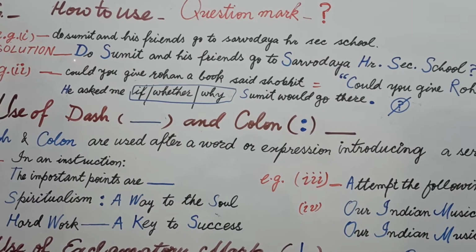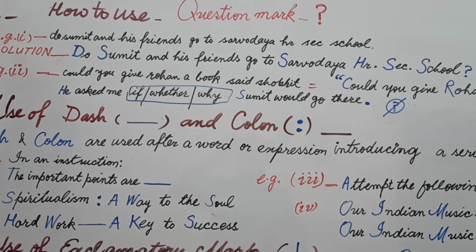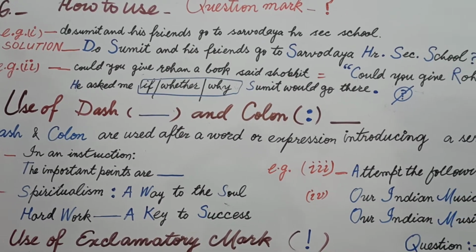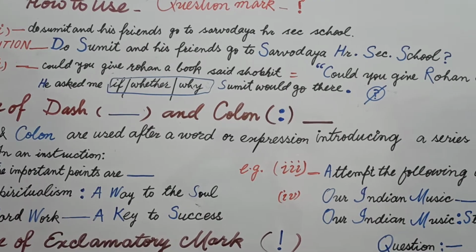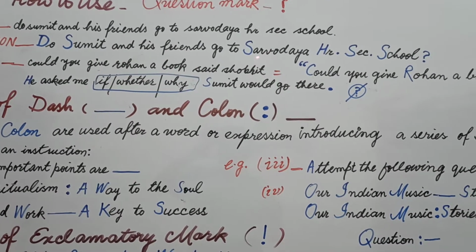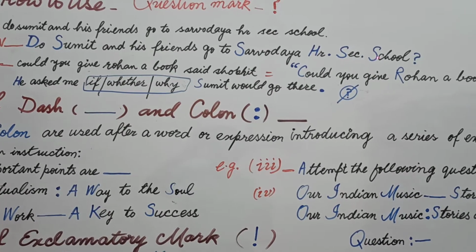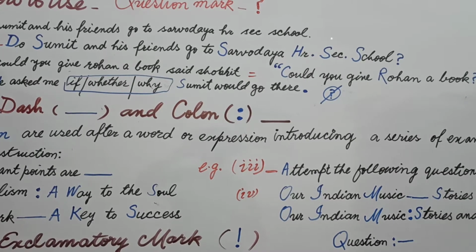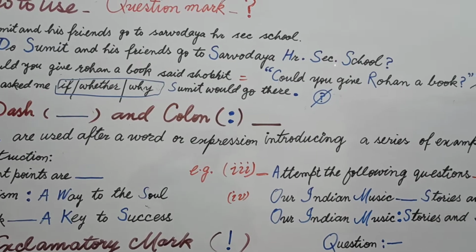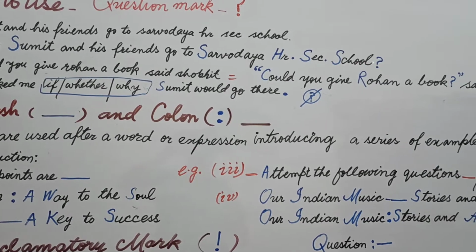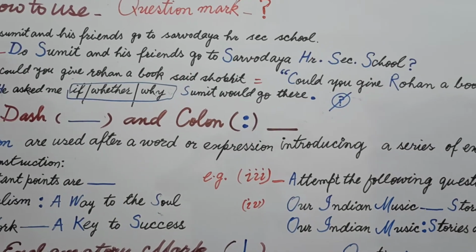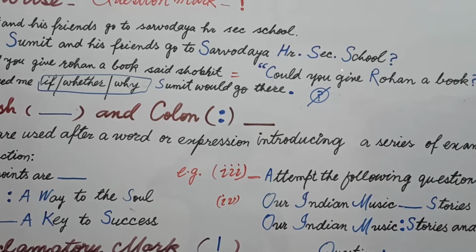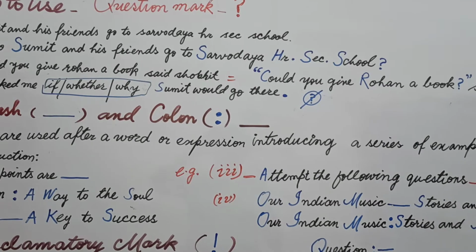D is capital because it is the first letter of the sentence. Sumit is capital because Sumit is a proper noun, and his friends go to Sarvodaya Higher Secondary School. It's the name of an institution, that's why it is also a proper noun. S capital, H capital, Higher, H capital, R small, full stop, S capital, Secondary, full stop, School, S capital, and then the question mark.